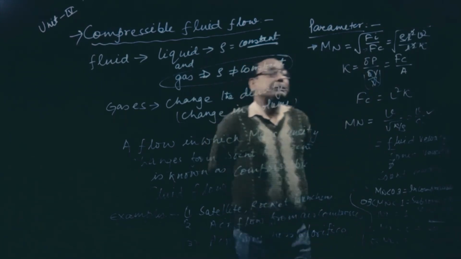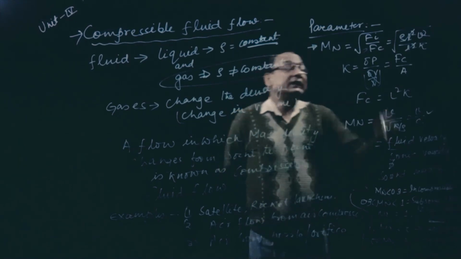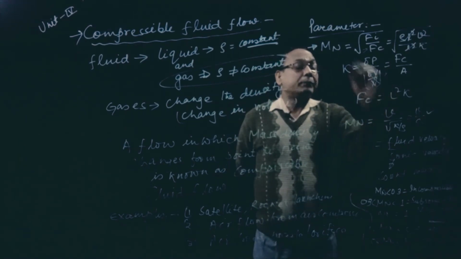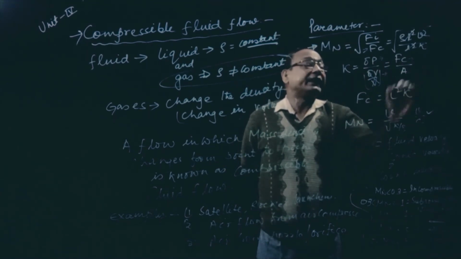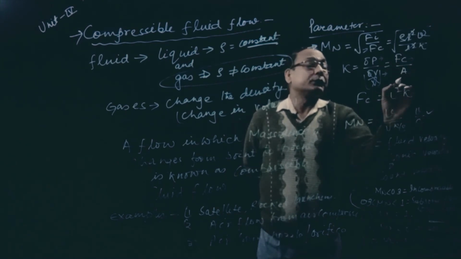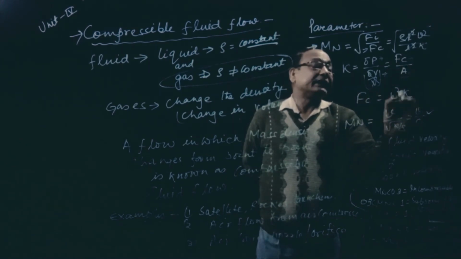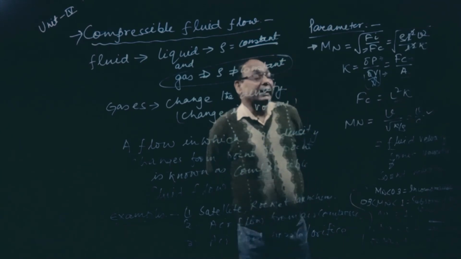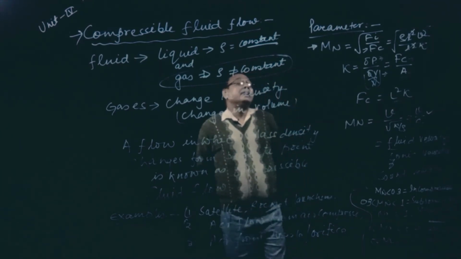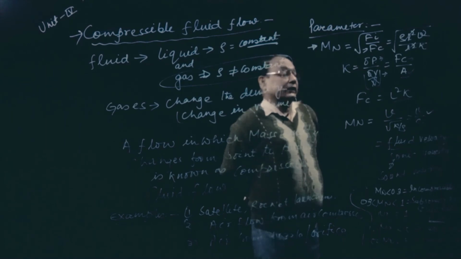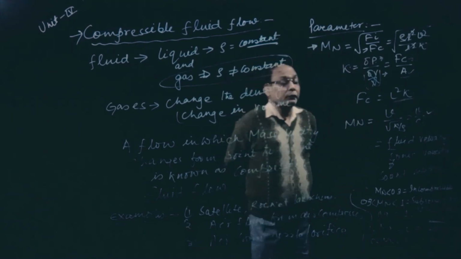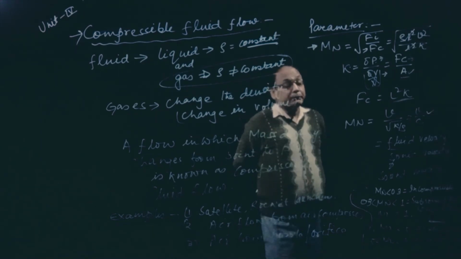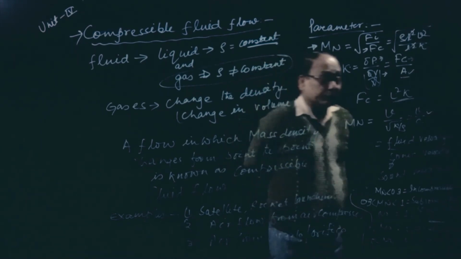K is equal to del P by del V by V, where del V by V is change in volume by original volume and has no unit. dP is pressure, which is force per unit area. So force Fc will be equal to L square into K, bulk modulus into square of the length. So Mach number is V by root under K by rho, and root K by rho is equal to C. V is the fluid velocity and C is the sound velocity. So Mach number is the ratio of fluid velocity to sound velocity.